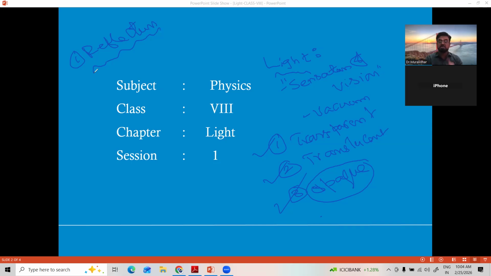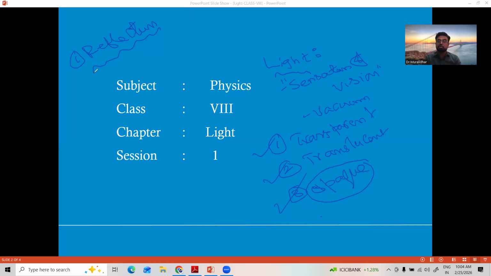Similarly, whenever light falls on opaque bodies, it returns back after striking the surface. Such a property of light is called reflection of light. It is possible only in the case of opaque substances because they do not allow light to pass through. They absorb some light and reflect the remaining.